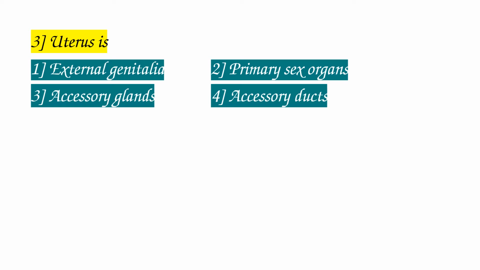And the primary sex organs are the ovaries in females. And accessory glands in females are vestibular or Bartholin glands, as well as mammary glands. Now accessory ducts are oviducts, uterus and vagina. So that's why uterus is an accessory duct in the female reproductive system.